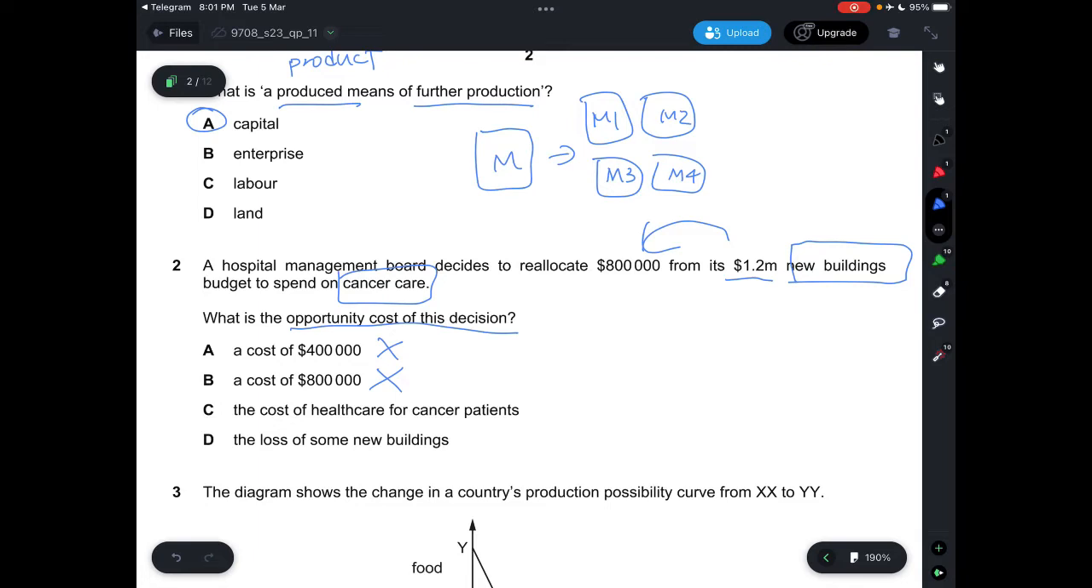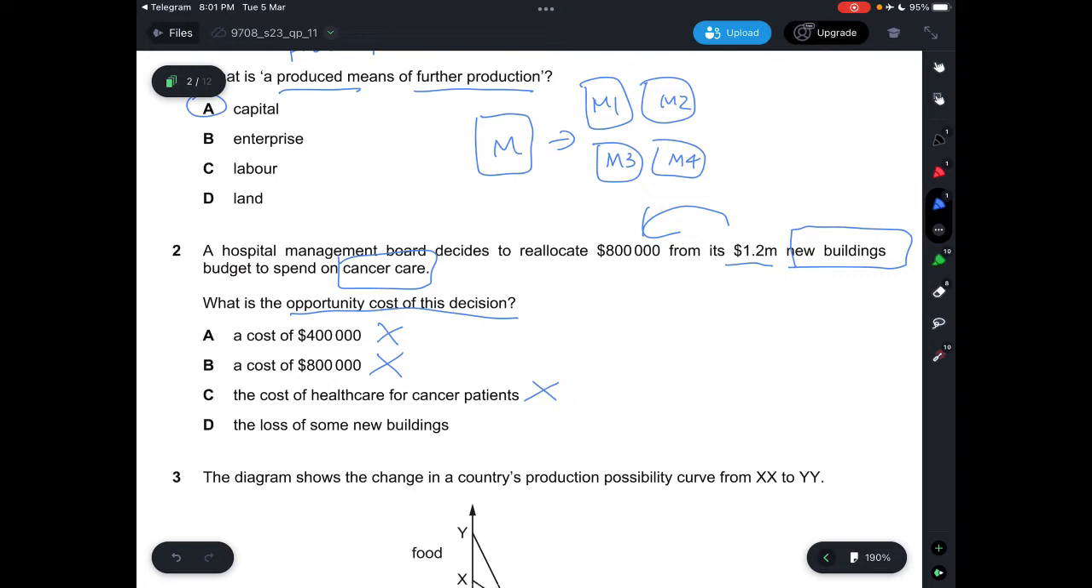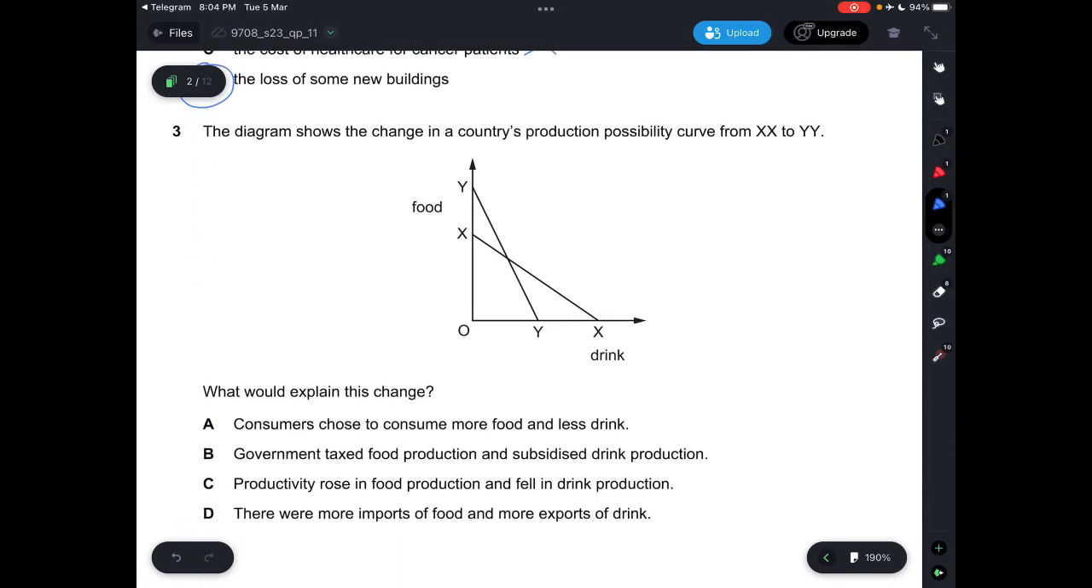And C says the cost of healthcare for cancer patients, which is incorrect, because the $800,000 is used to pay for the healthcare for cancer patients. So the answer will have to be D, the loss of some new buildings. So some buildings will not be built because only $400,000 is left to build those buildings, and $800,000 is used for something else.